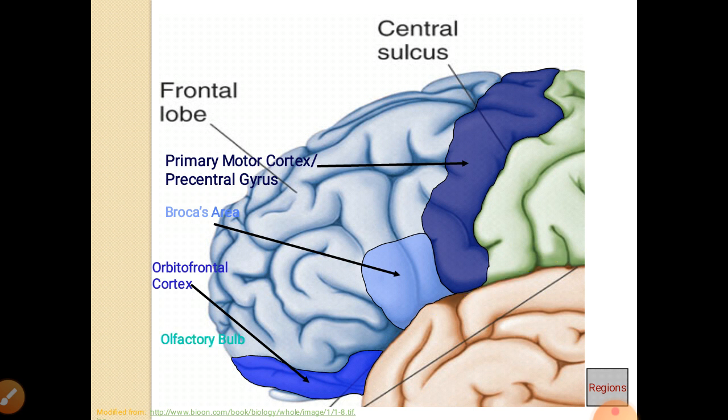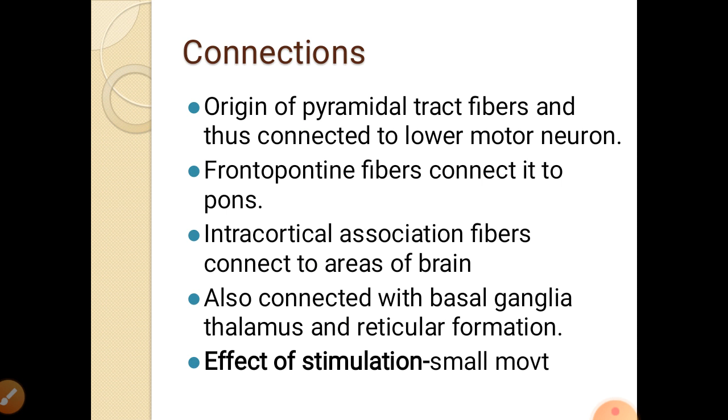Connections of this area 4: the origin of pyramidal tract fibers, and thus the pyramidal tract connects this cerebral cortex to the lower motor neuron. The corticobulbar fibers connect this cerebral cortex, area 4, to the cranial nerve nuclei, and the corticospinal fibers connect to the anterior horn cells of the spinal cord, that is, the lower motor neuron. So the lower motor neurons of the cranial nerves and of the anterior horn cells are connected by this pyramidal tract to the cerebral cortex.